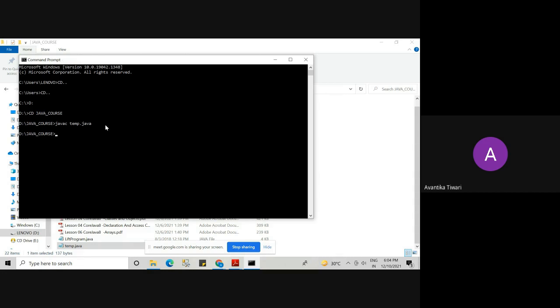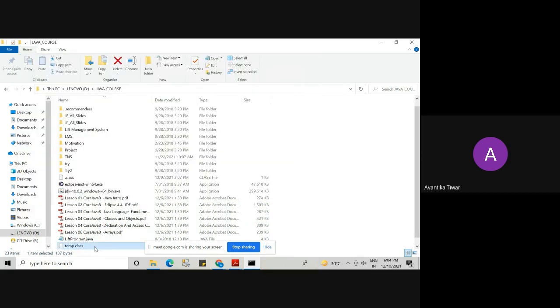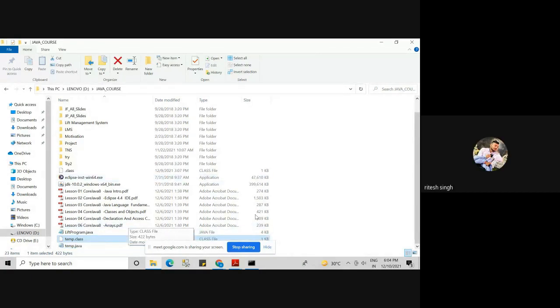My system is very slow. See the pointer of the mouse. Can you see? temp.class. Yes, ma'am. We had this source code file temp.java, but the moment I compiled it, I got another file, temp.class. This is my bytecode file.